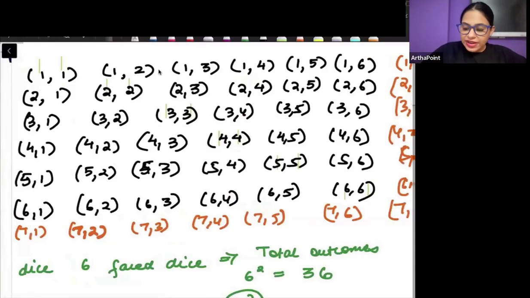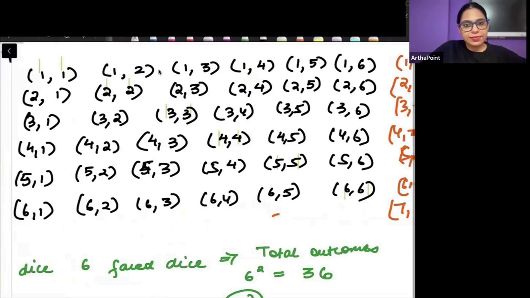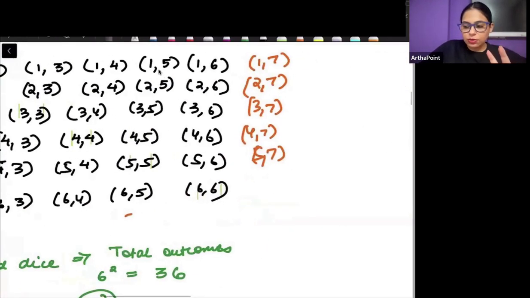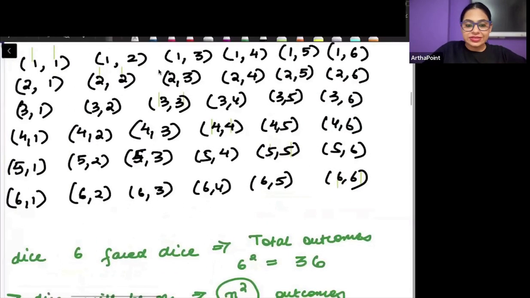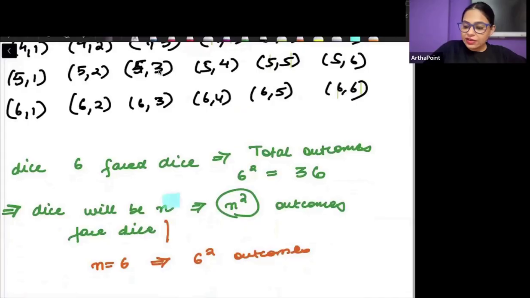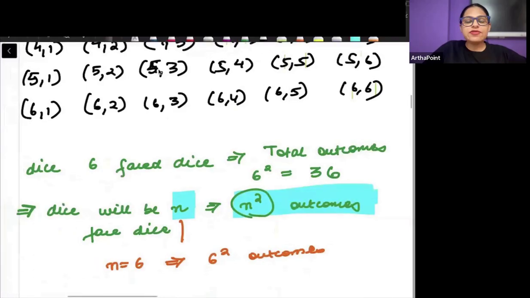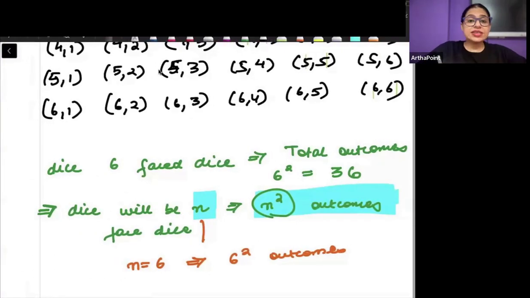Right? So whenever a dice will be thrown twice, we are talking everything about throwing it twice. If a dice is thrown twice, and there are n faces of the dice, there will be n square outcomes. So in the exam, if they tell you that the dice is an 8-faced dice and it is thrown twice, then 8 to the power 2. 9-faced dice, 9 to the power 2. But to the power 2 why? Because I am throwing it twice, right? So that is why to the power 2.